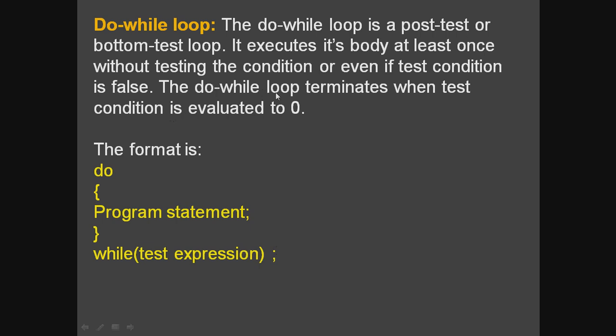The do while loop terminates when the test condition is evaluated to 0. The while test expression ends with a semicolon, which signifies the end of the loop. If the test expression turns out to be false, it will come to this semicolon, terminate the do while loop and go on to the next statement. So it is just the reverse of the while loop. The only thing is that even if the test expression turns out to be false, the body of the do loop will be executed at least once.